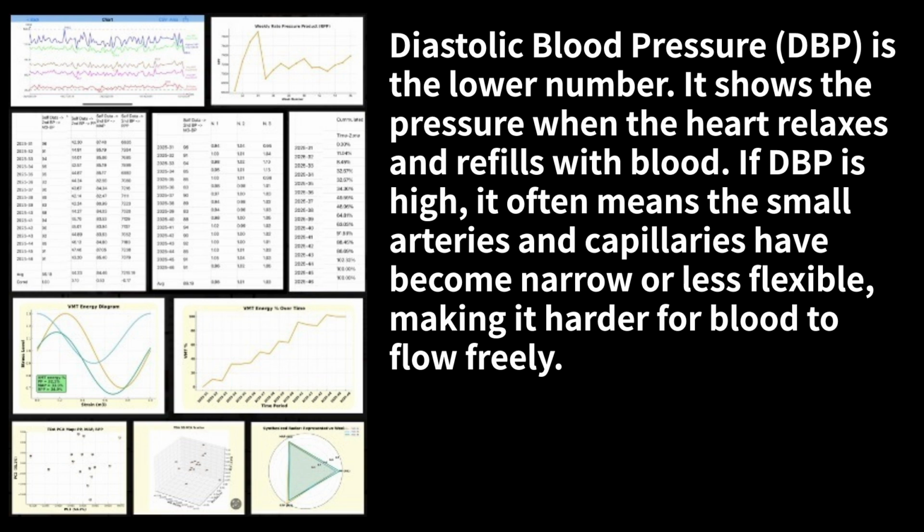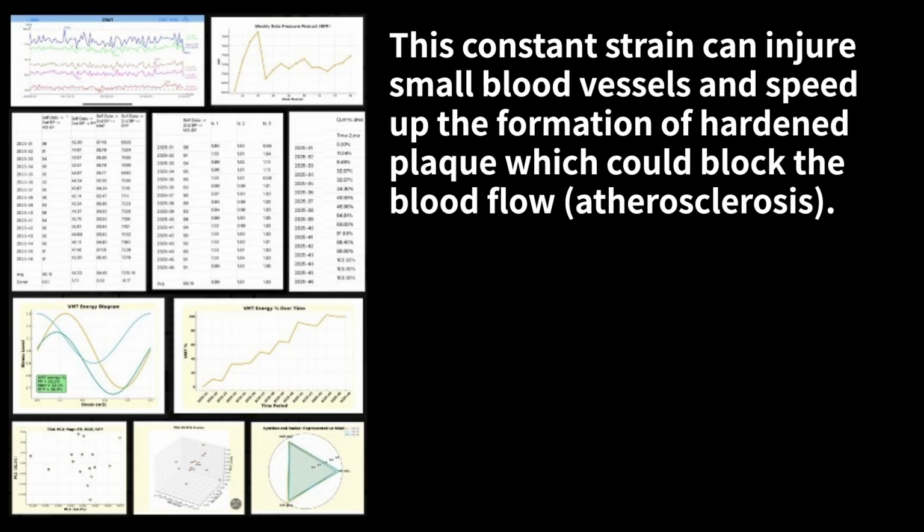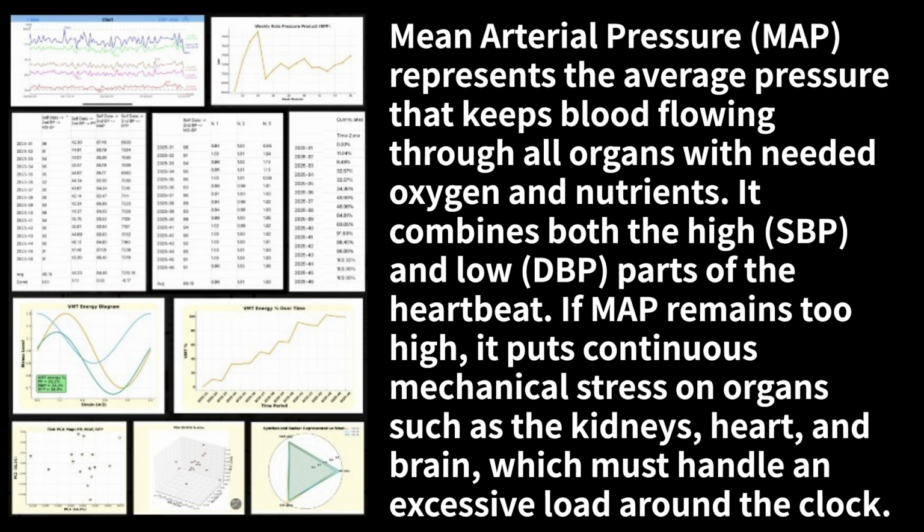If DBP is high, it often means the small arteries and capillaries have become narrow or less flexible, making it harder for blood to flow freely. Pulse pressure, PP, is the difference between SBP and DBP. It measures how much the pressure rises and falls with each heartbeat, the pulse wave moving through the arteries. When PP stays high over time, it suggests the arteries have lost their natural elasticity. This constant strain can injure small blood vessels and speed up the formation of hardened plaque, which could block the blood flow: atherosclerosis.